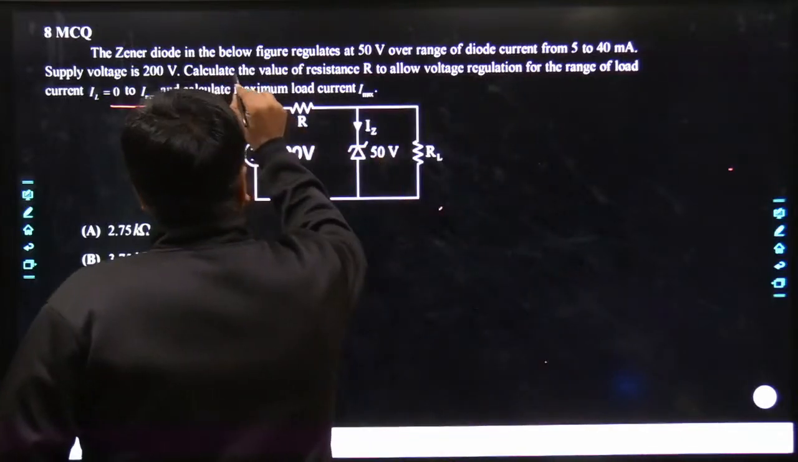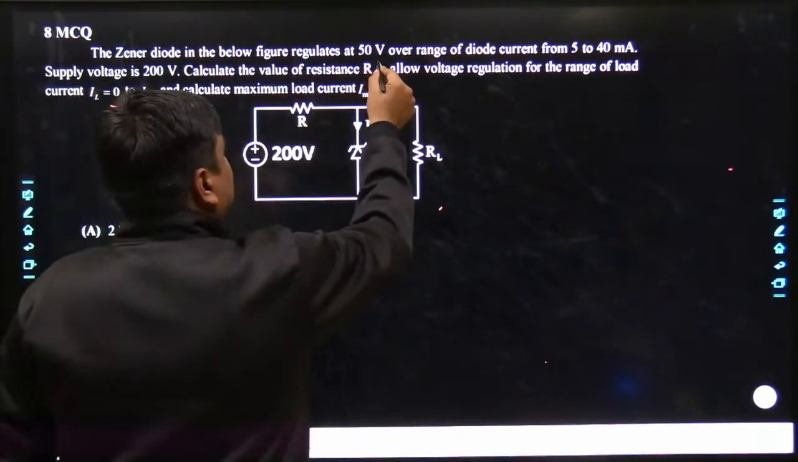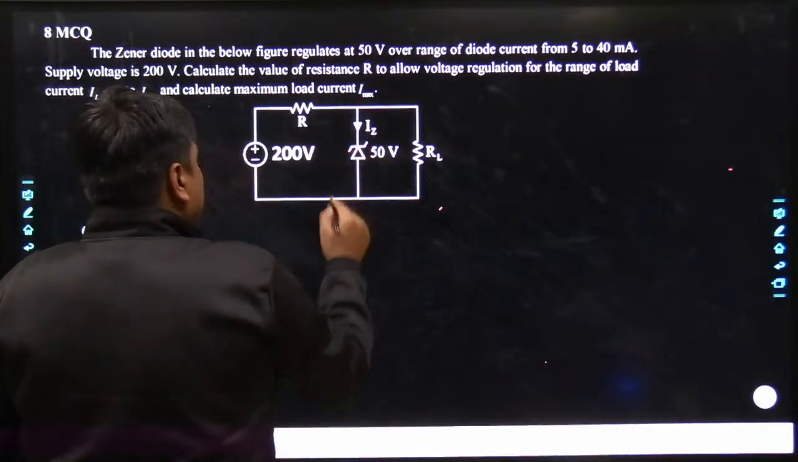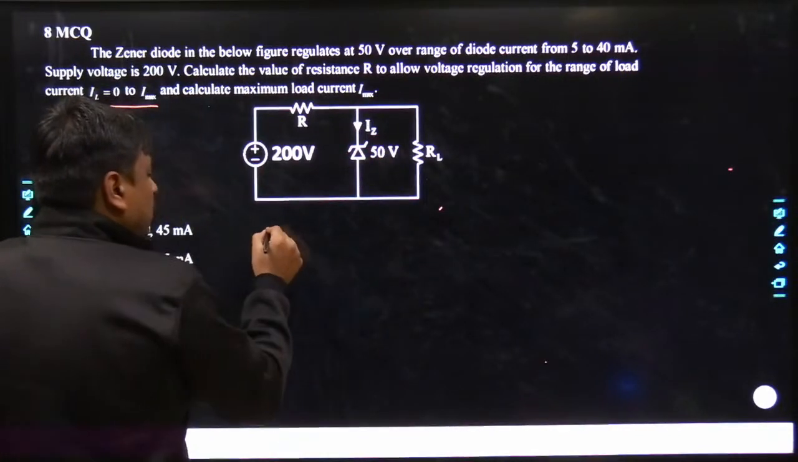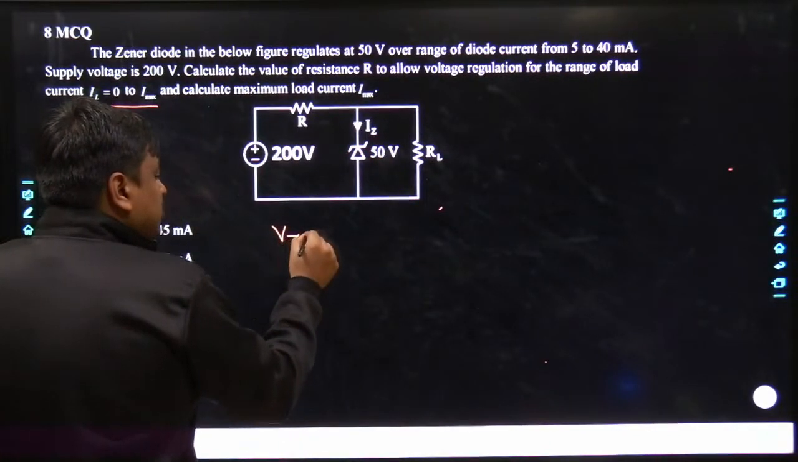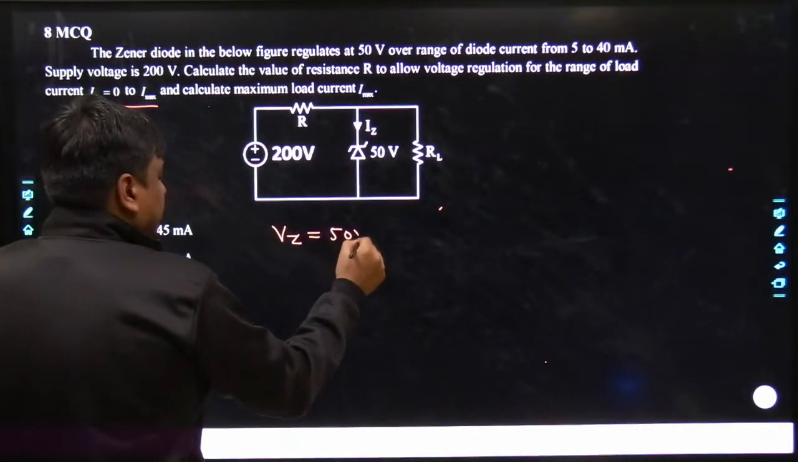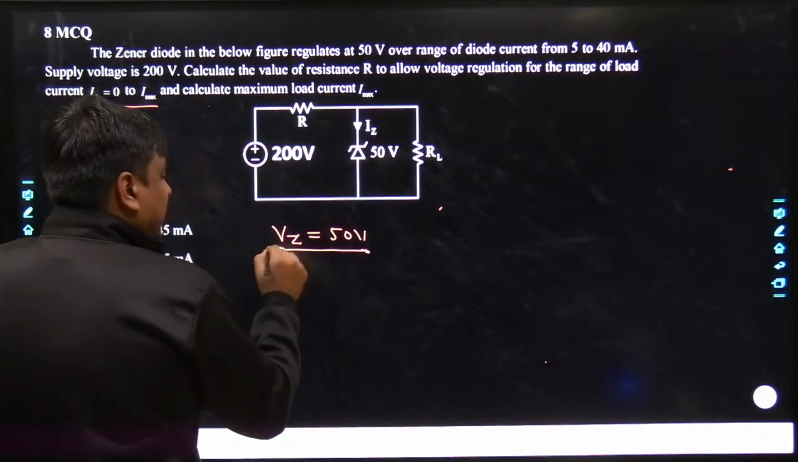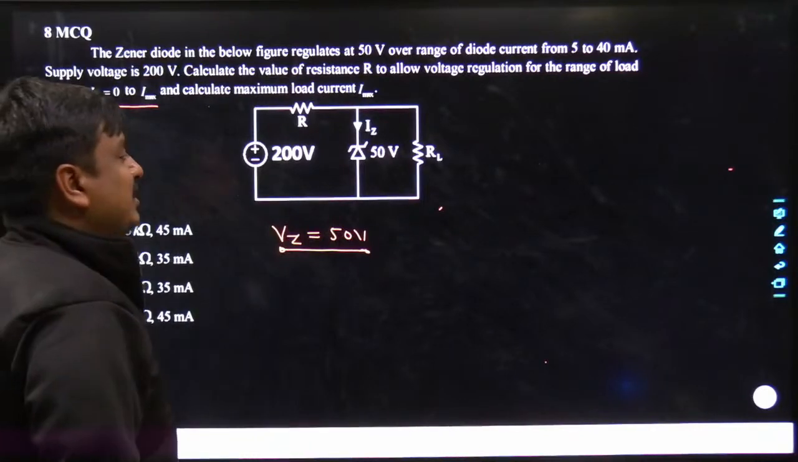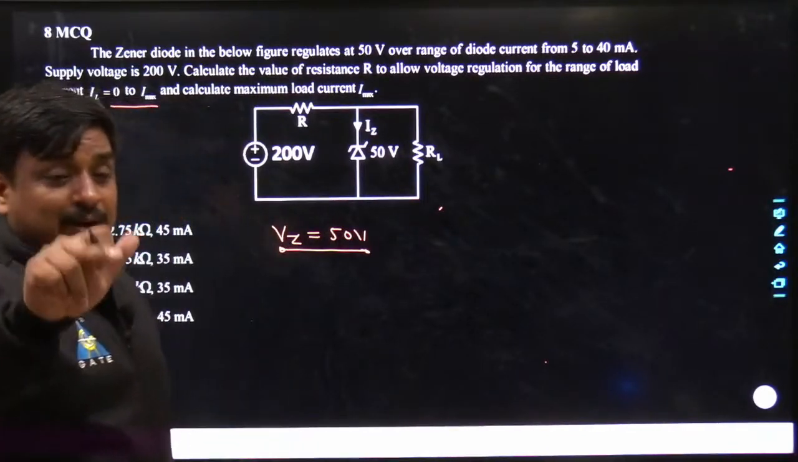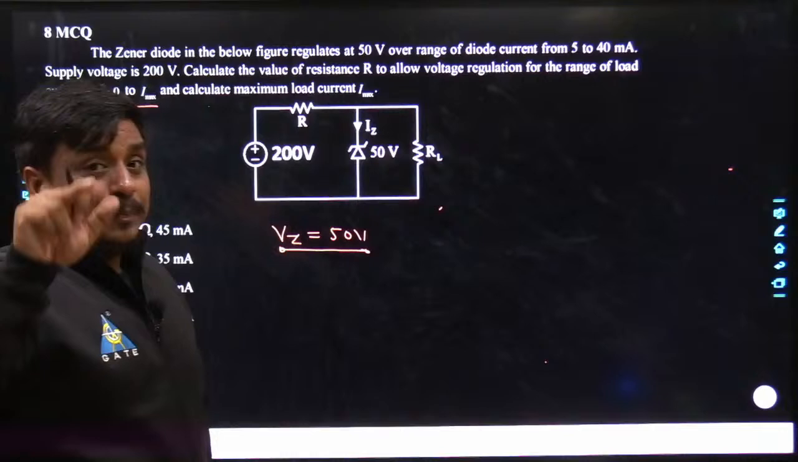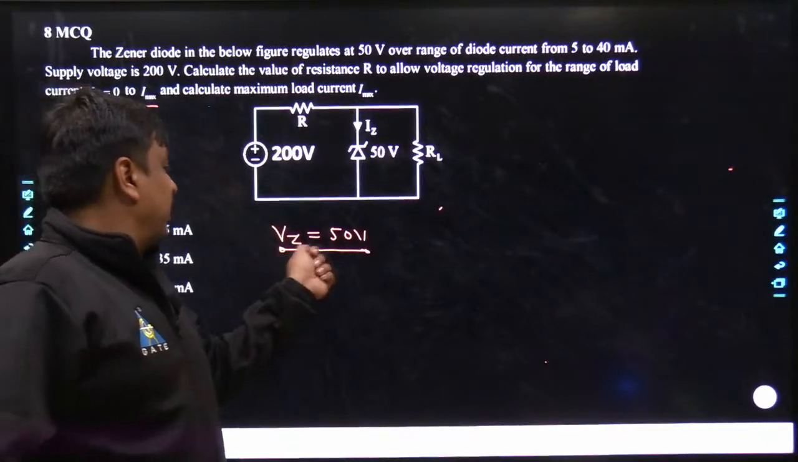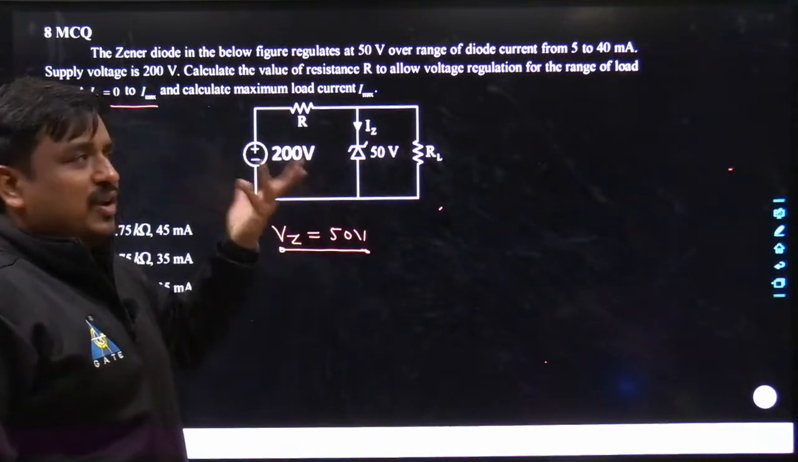The Zener diode in the below figure regulates at 50 volt. What does that mean? That means in future you would be bringing a Zener diode which has the breakdown Zener voltage as 50 volt. So once you design a circuit where the load voltage has to be regulated at 50 volt, that means you will purchase a diode from the market which has Vz equal to 50 volt, which we have already done.